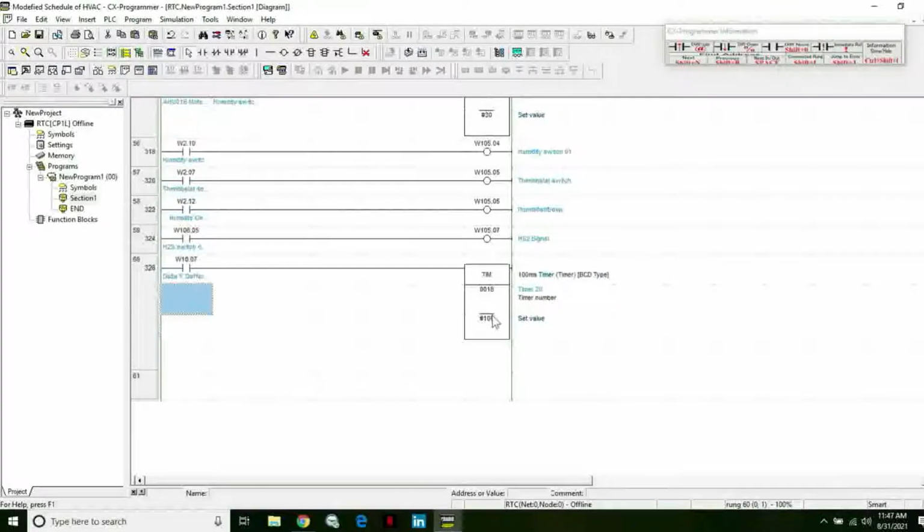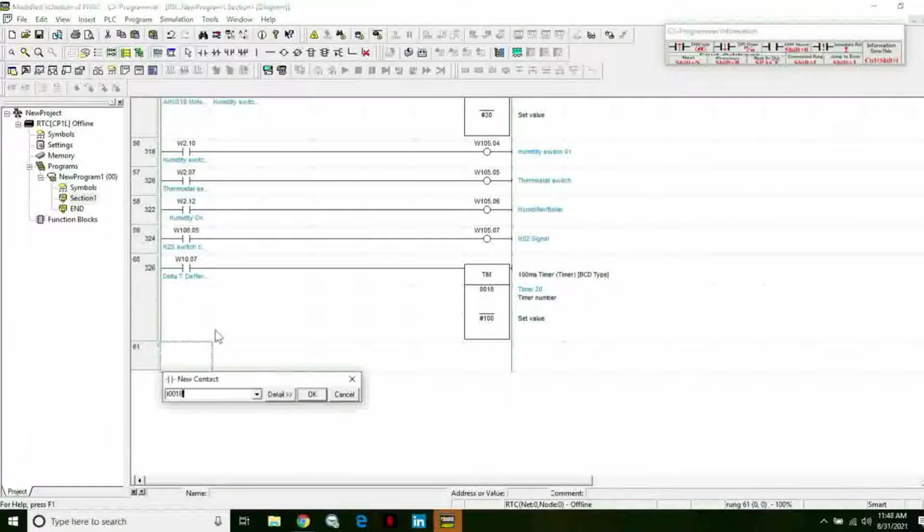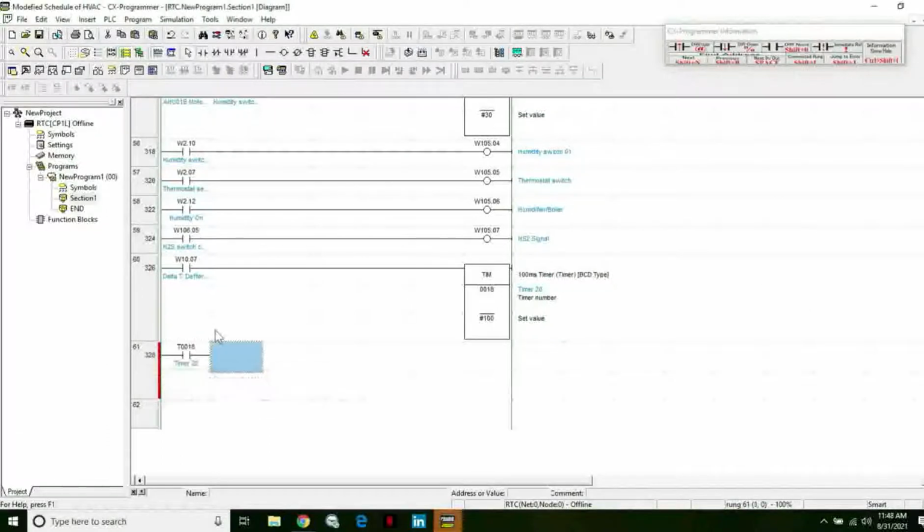If the countdown of that 4 hours still does not change the difference of the temperature, this will be the contact of timer number 20.